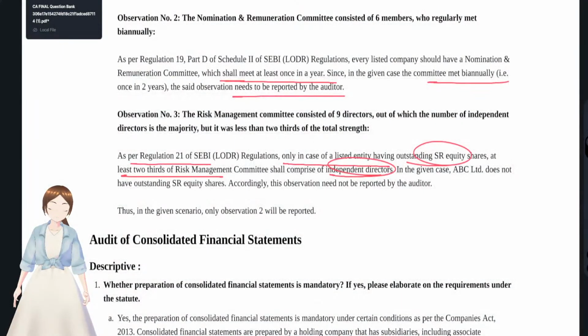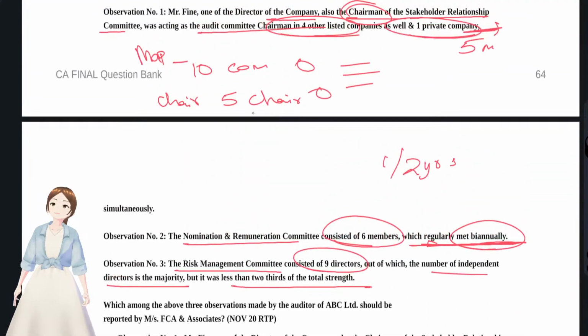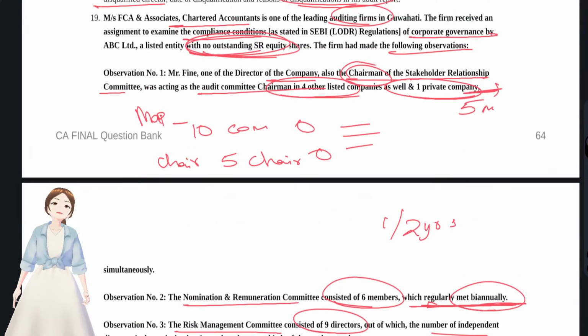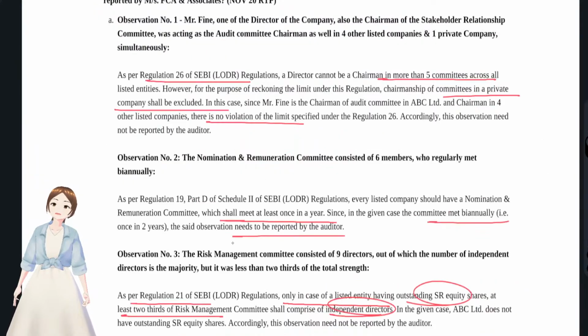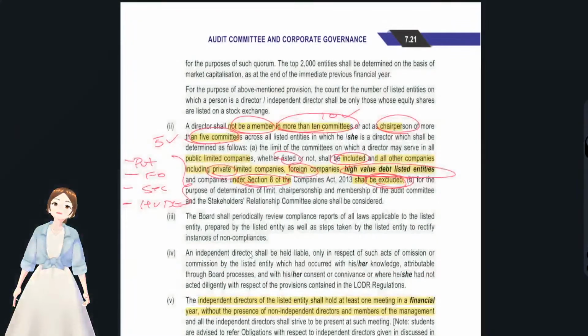But this company does not have any superior right equity shares that were listed. So no problem. One independent director is more than enough. There is no violation, need not be reported by the auditor. The only thing that he has to report is observation 2 with regards to the meetings of the NRC committee. That's it. We have completed our questions with regards to audit committee and corporate governance.